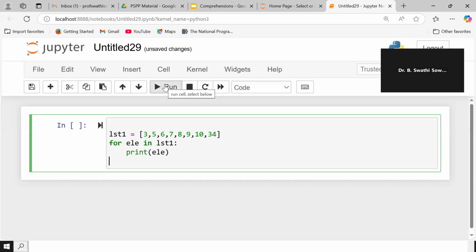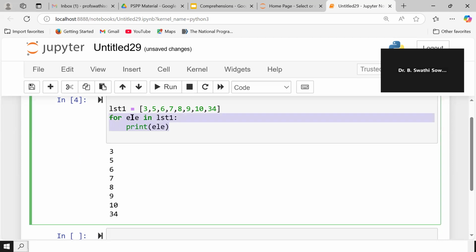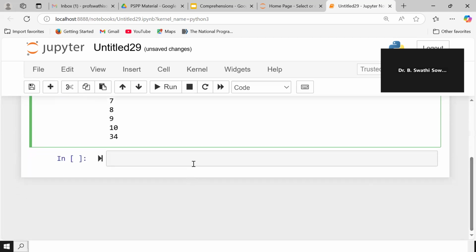So if I run this particular code, we are going to get this list of elements through the iteration process. Now, my intention is, can't I write the entire thing in a single line now? So now, can't I write the single line statement now? Now, that is only the list comprehension or the comprehension of the entire code. So let us move forward and discuss about the comprehensions clearly now.